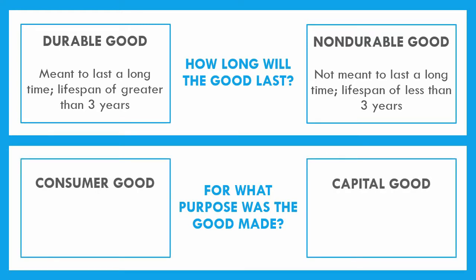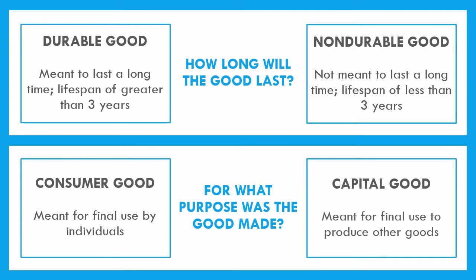But also, for what purpose was it made? Was it made for consumers, for final use by individuals, like a pencil? That pencil was created for you, the individual, the consumer, to use. Or is it a capital good? Capital goods are just goods that are used to help us make other goods. For example, if I was to go on a flight and fly from here down to Florida, that flight is a service, right? Me getting from one place to another, that's what I'm paying for. It's a service. However, the airplane is a capital good.